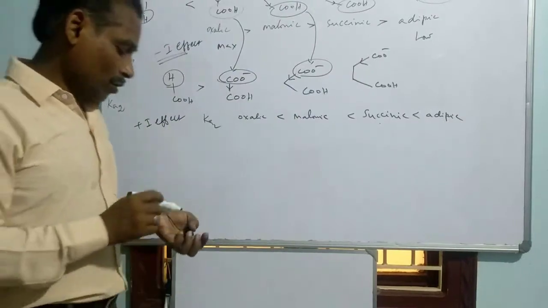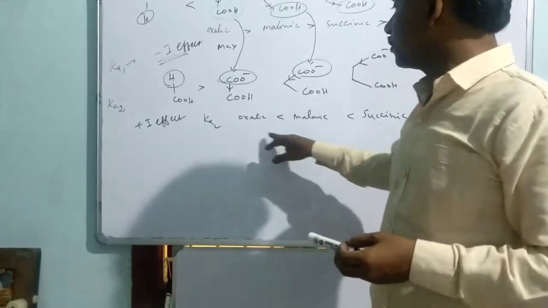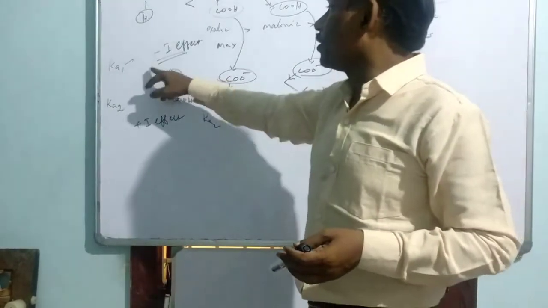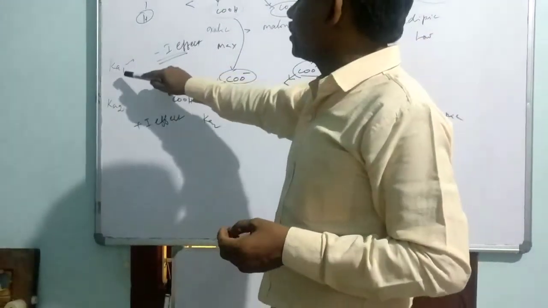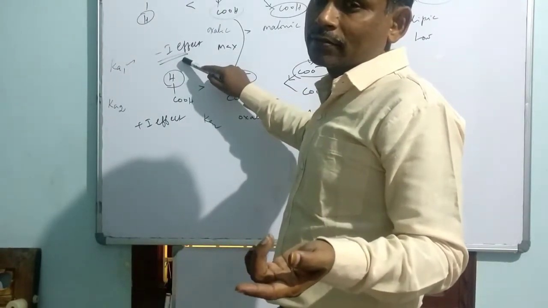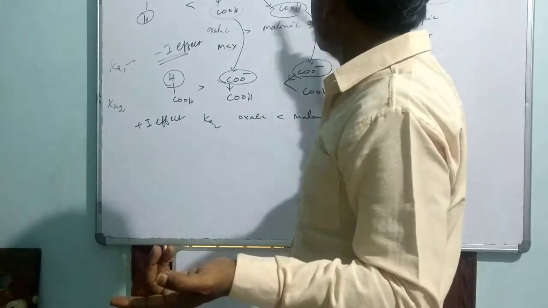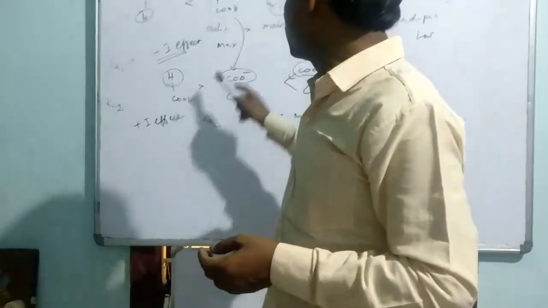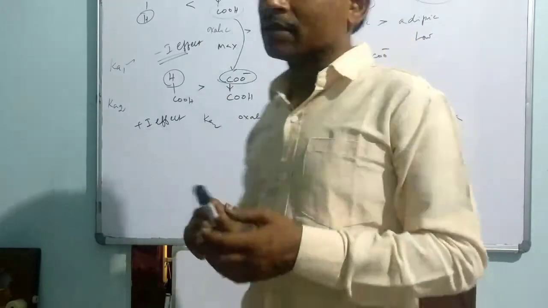So in this way, among the dicarboxylic acids, the Ka2 values are different from the Ka1 values. Because while considering the Ka1 value, the minus effect operates, and it gradually decreases on going to the higher series, because the gap between the two COOH groups becomes more and more. That's why Ka1 of oxalic acid is higher than malonic, which is higher than succinic, which is higher than adipic acid.